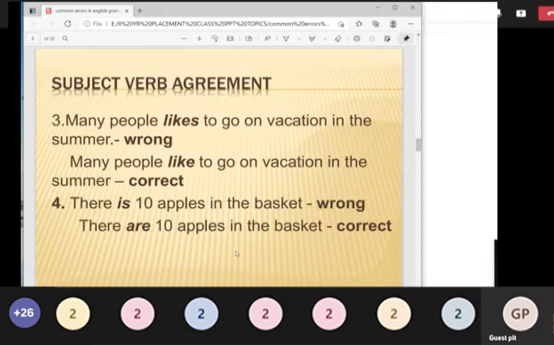What are the other main rules in subject verb agreement? Many people likes to go on vacation in the summer. Many people like to go on vacation in the summer. Which one is correct? Many people. People is of course a plural subject, so you should not add s with the verb. If you are adding s with the verb, it means it is a singular verb. So here we have to use a plural verb. So likes will not come, like. Many people like to go on vacation in the summer. That is the correct sentence.